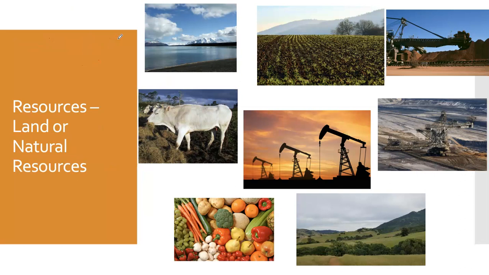When we talk about land or natural resources, these are all the things that come from nature. So I'm talking about, for example, water, or the agricultural products like farming, so cattle, what we grow, which ultimately creates our food. But I'm also talking about the vast land that we use, and then also the things that we produce in mining and all those other things like oil and gas and iron ore and all those things that are produced in the natural world. So these are our raw materials, our inputs.